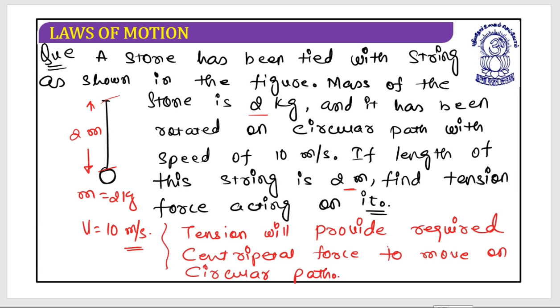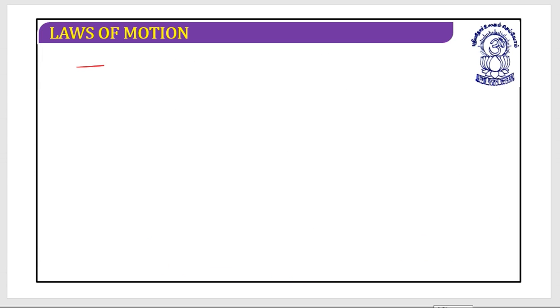Are you clear with this? That in this situation, it is the tension force which will provide the required centripetal force to move on the circular path. I hope this is clear. So if I apply all the forces, then this tension should be equal to mv square by r.